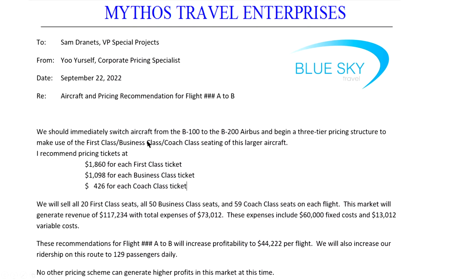We should immediately switch aircraft from the B-100 to the B-200 Airbus and begin a three-tier pricing structure to make use of the first class, business class, coach class seating of this larger aircraft. I recommend pricing tickets at $1,860 for each first class ticket, $1,098 for each business class ticket, and $426 for each coach class ticket. We will sell all 20 first class seats, all 50 business class seats, and 59 coach class seats on each flight.